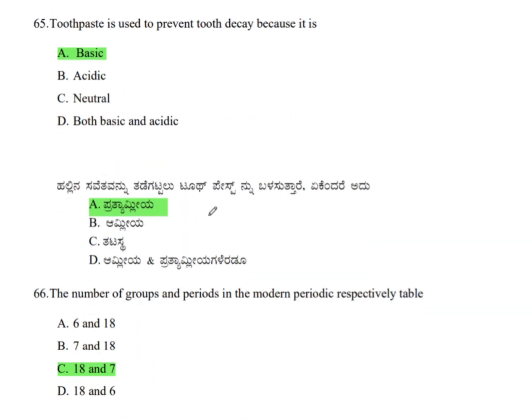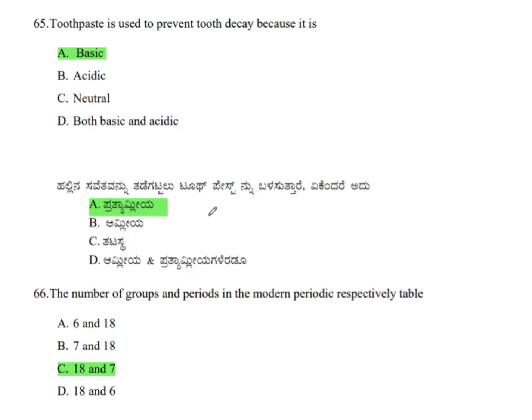Now moving to question number 65. Toothpaste is used to prevent tooth decay because it is basic in nature. Therefore, the correct answer is option A, basic.